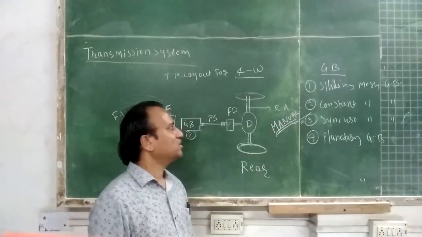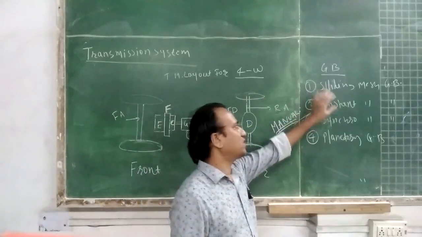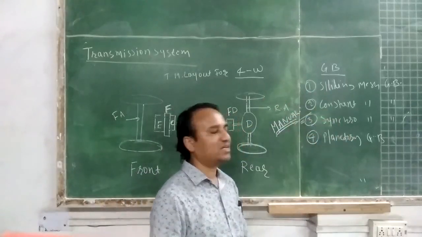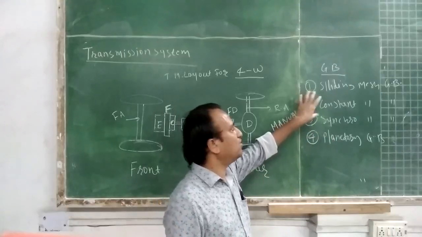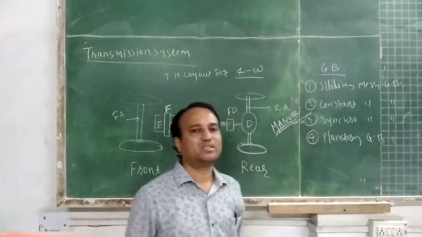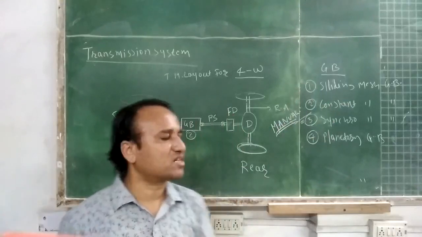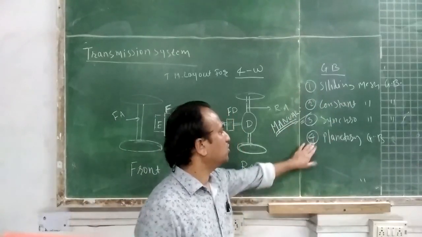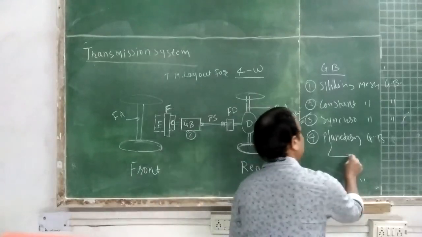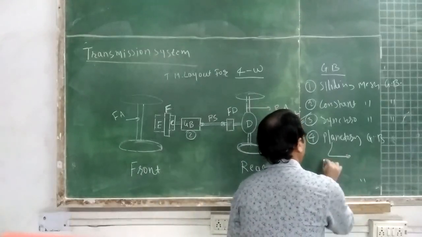We will discuss the construction and working of sliding mesh, constant mesh, synchro mesh and planetary gearbox. If you understand the construction and working of one of the gearboxes, it will be easy to understand the construction and working of the other gearboxes. Planetary gearbox is used in automatic transmission.